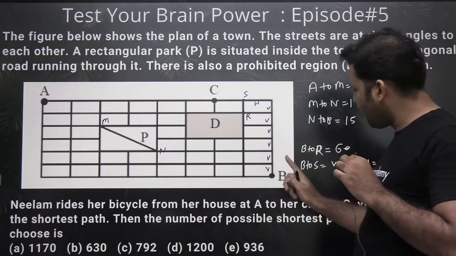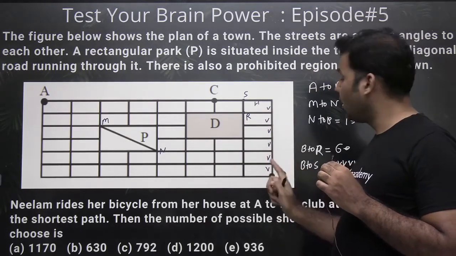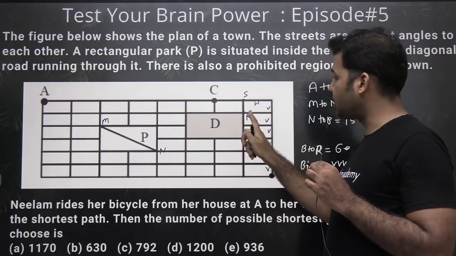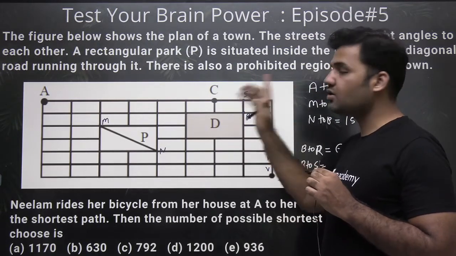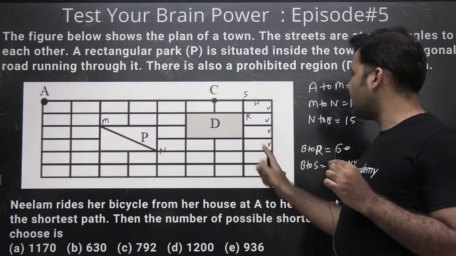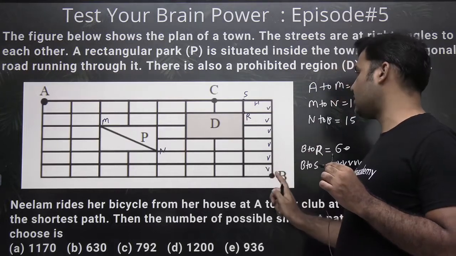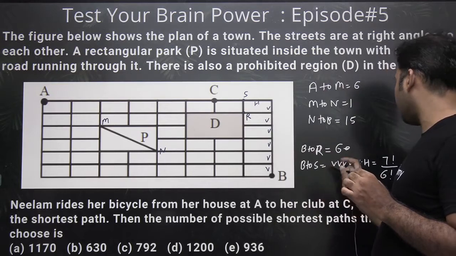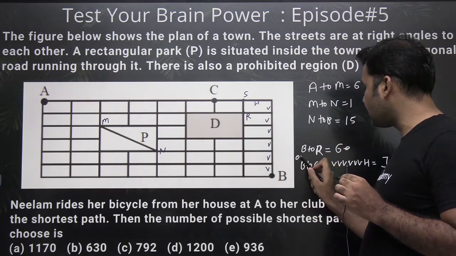Now, if she wants to go from B to C, either she will go from B to R or she will go from B to S. Once she reaches R, she has only one way to reach C, and once she reaches S, she has only one way to reach C. That means the number of ways from B to C depends on whether she is reaching R or S. The word you need to use between B to R and B to S is OR.